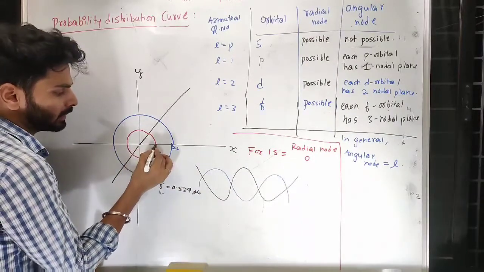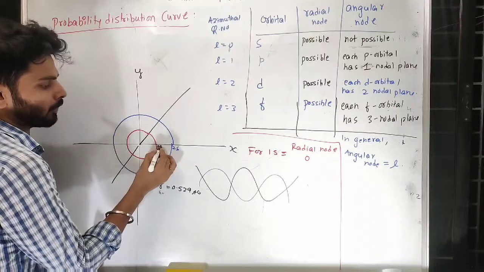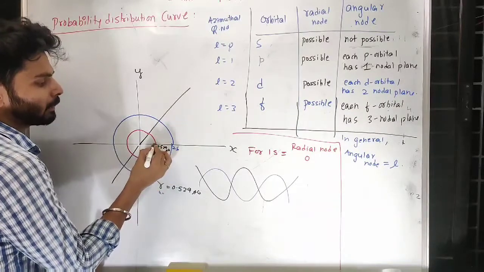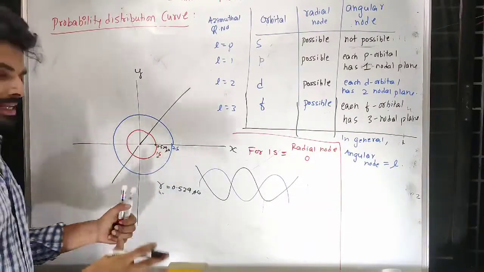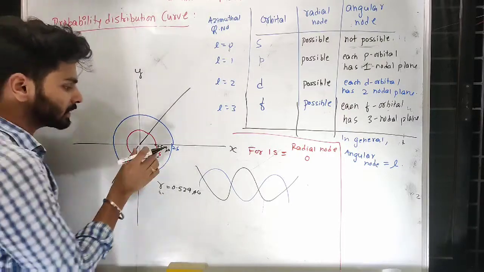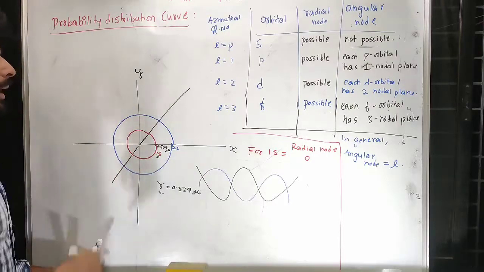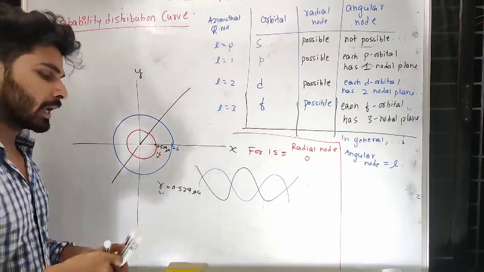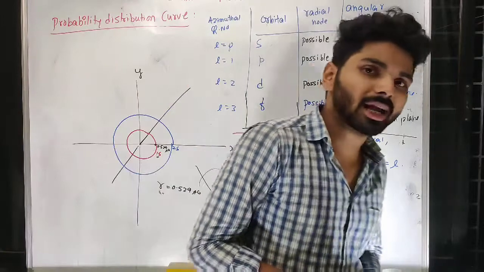So from here to here, that distance maybe 0.529 angstrom, that is a place where the 1s electron is maximum found. We will do that calculation later. But here you have to remember, this is the distance where you expect the 1s electron to a maximum extent. Now remember, that is what Bohr called as shell.